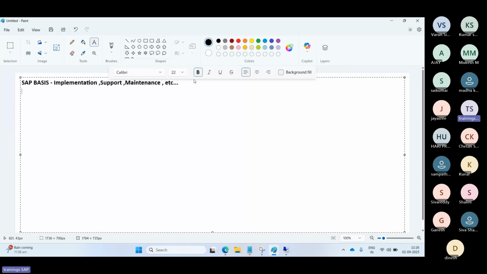Okay, so this is SAP. There are many modules in SAP that help the business, depending on your business and your field, and we can install the respective products. SAP has many products: ECC, BW, CRM, S/4HANA, Fiori, and APO.